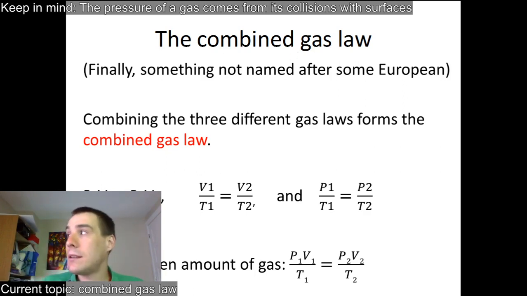That's the combined gas law. We'll do some practice problems with that in class. You'll see it's very, very ratio based. It's very ratio heavy. That's the combined gas law.